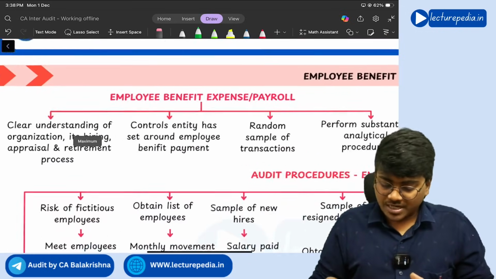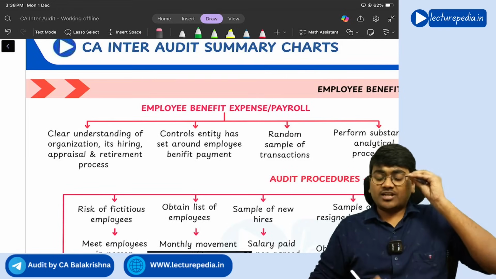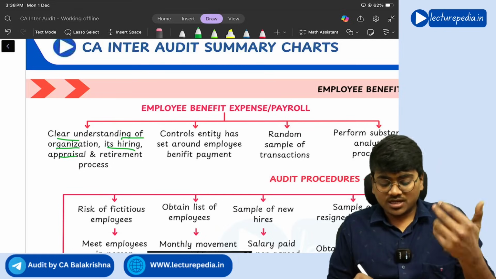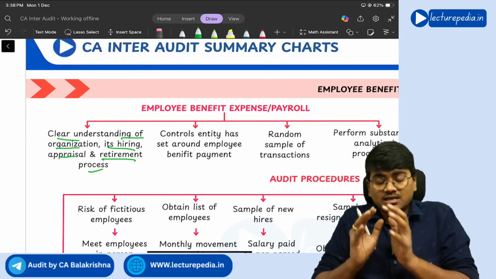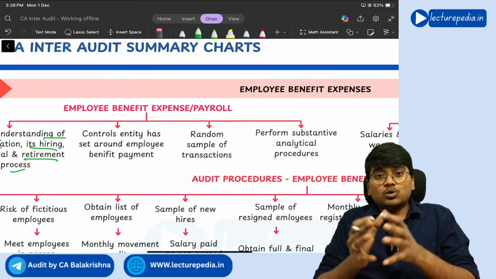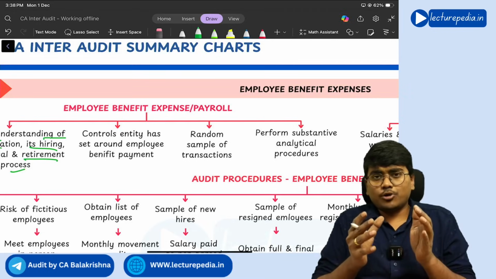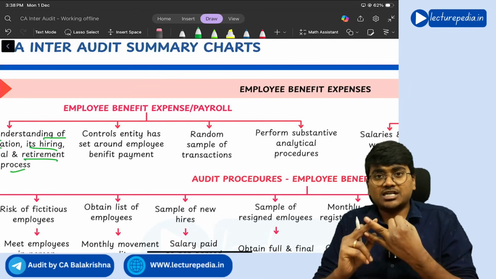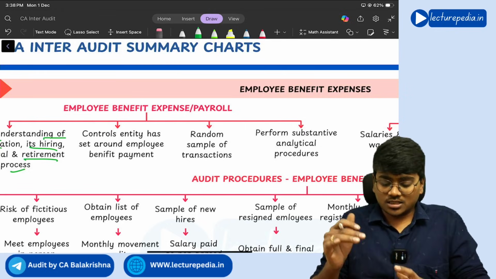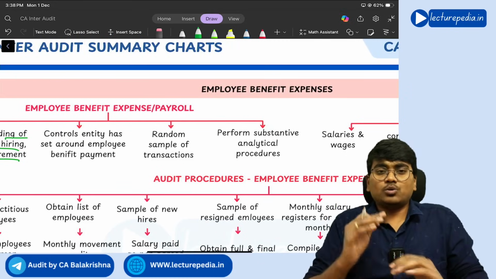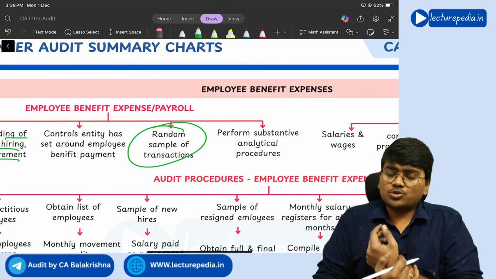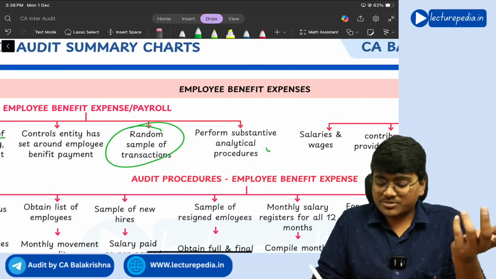Next, employee benefit expenses. This will be simple: a clear understanding of the organization, its hiring, appraisal and retirement process. So you need to understand the HR policies of the organization simply, and the controls that are there around the employee benefit payments. This employee benefit payment includes salaries, gratuity, PF, ESI, the relevant TDS that you make, all these come under understanding. So there should be proper controls around these employee payments, and a random sample of transactions you need to select and verify them and perform substantive analytical procedure.